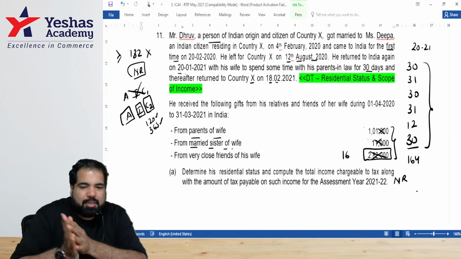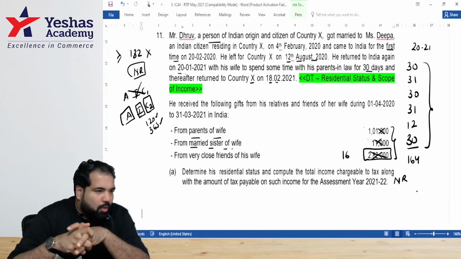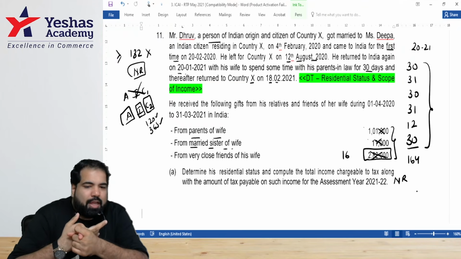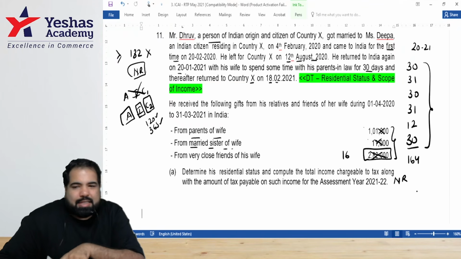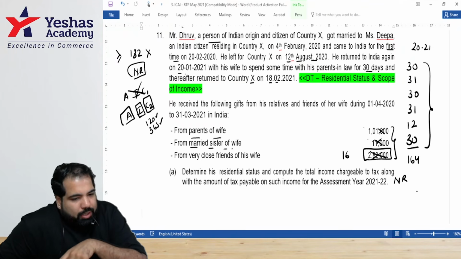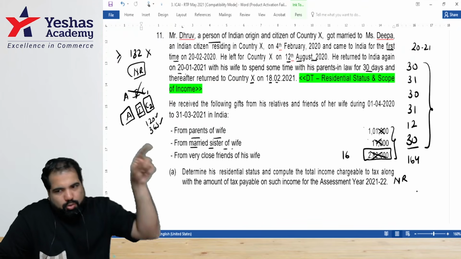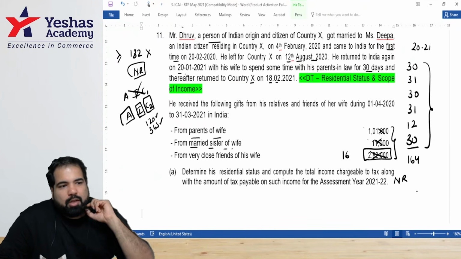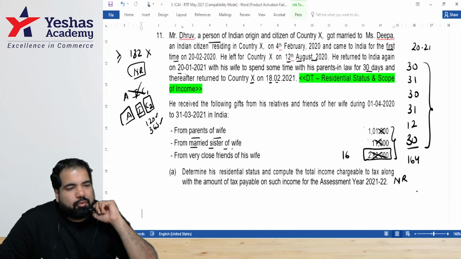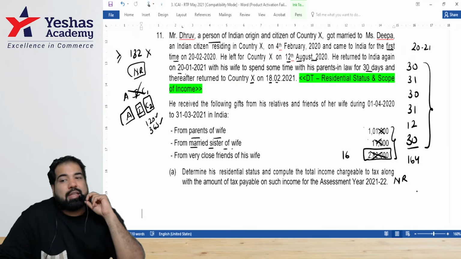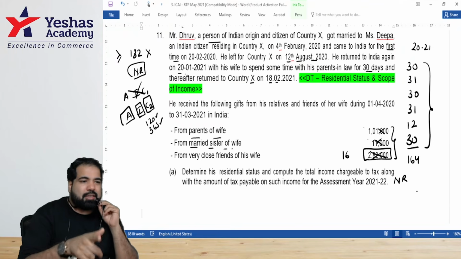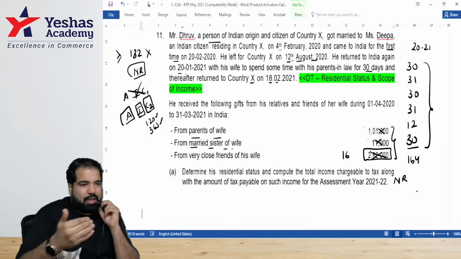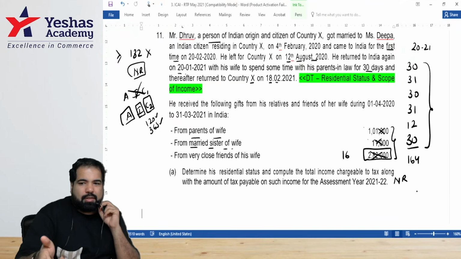What are the facts? Tell me some of the facts that you know of Mr. Dhruv. Mr. Dhruv is a person of Indian origin and came to India for the first time on 20th Feb 2020. His stay in India during the previous year 2021 is 164 days. You can put the details in brackets also. Then law: since he does not fulfill the condition under section 6(1) and since he's a person of Indian origin visiting India, he will be considered a non-resident.